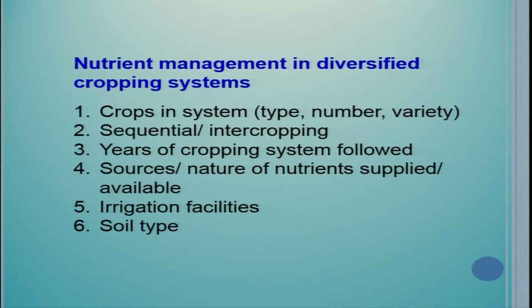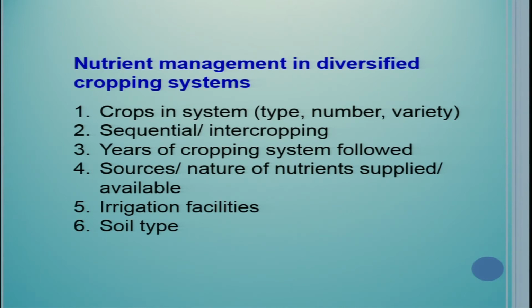Now, nutrient management in diversified cropping system. Now we will touch the main subject, how we can do the nutrient management. So it is important to know the crops in the system, what kind of type and number, and variety is also important, because if the variety changes, the nutrient requirement will also change. There may be some short duration variety, some long duration variety, some low yielding variety, some high yielding variety. So nutrient requirement varies with the type of variety.